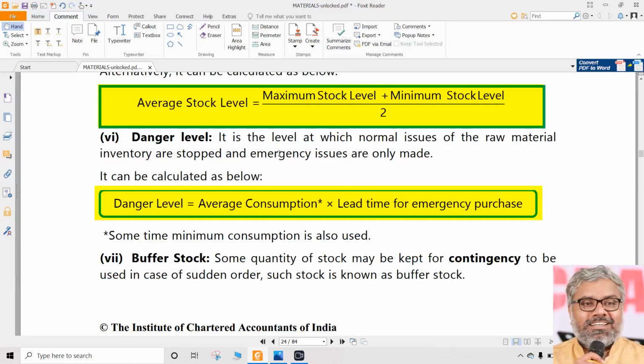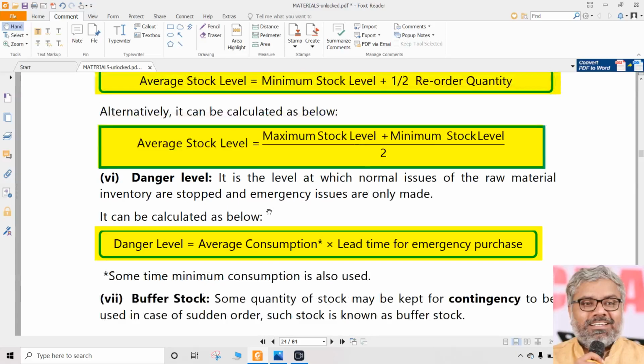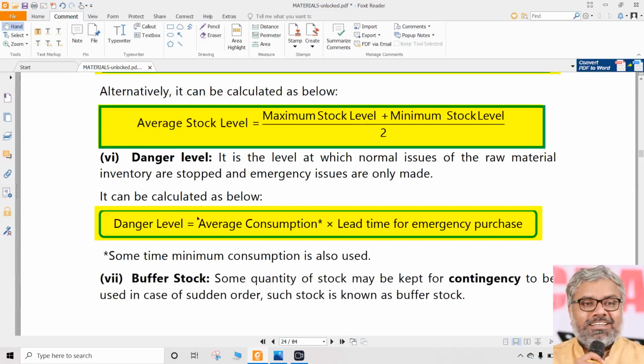Otherwise, no. So in dangerous situations, emergency situations, how will the issues happen? No issues will happen. Only issues for particularly required emergencies. Maybe a sudden job is there, a very important customer has ordered something, urgently required production requirements are there. Only for them the stock which is within the danger level will be used. Otherwise, if the stock has touched the danger level, production is stopped, issues have stopped. We have to understand that.